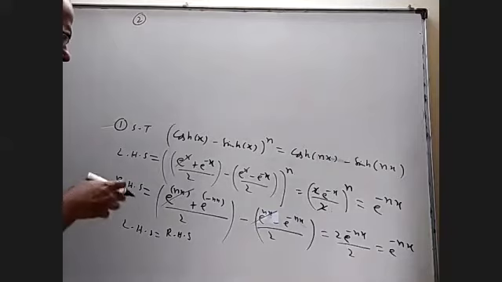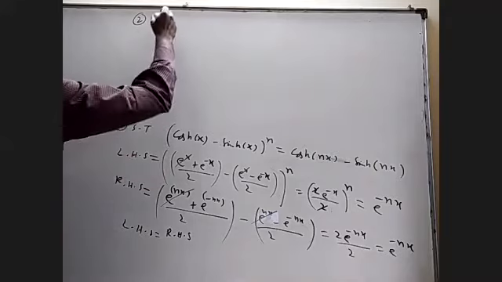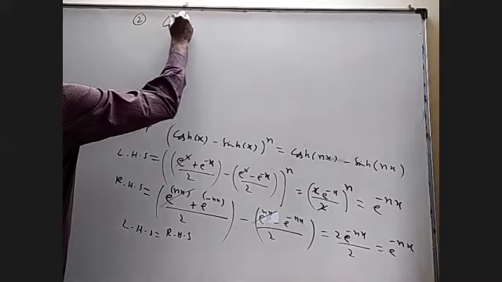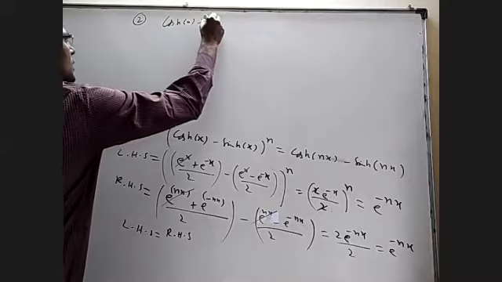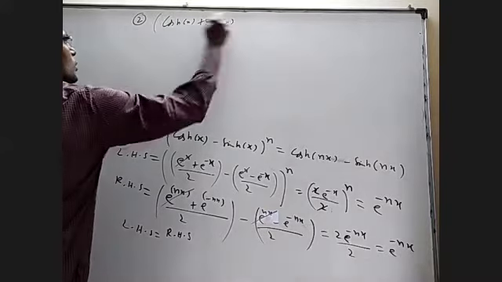Okay, almost similar. Another question is there. I'll give it and you complete yourself. Right now, everybody complete yourself. Cosh of x plus sinh of x whole power n.